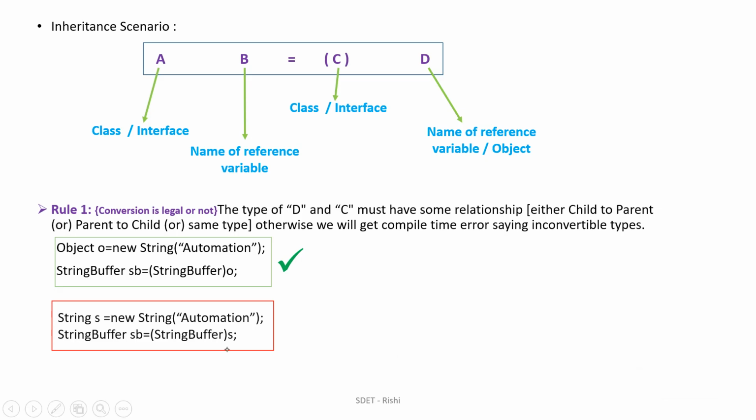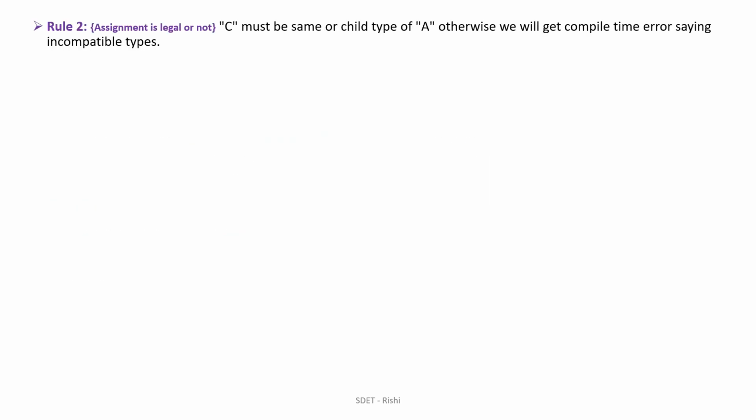So there is no relation between D and C, meaning between String and StringBuffer. So this is illegal, I can say, and we will get a compile time error for that. Let's check rule number 2. Rule number 2 is checking whether the assignment is legal or not.